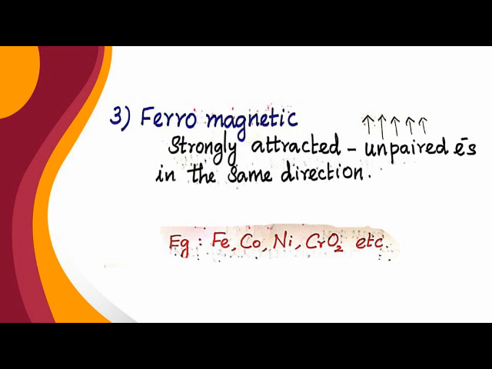All the electrons will be in the same direction. I mean, if one electron is parallel, all are parallel.